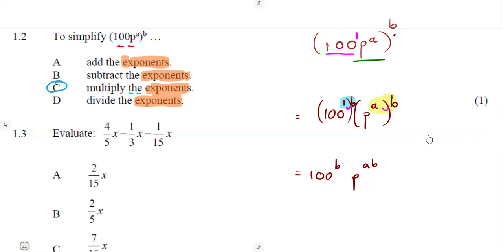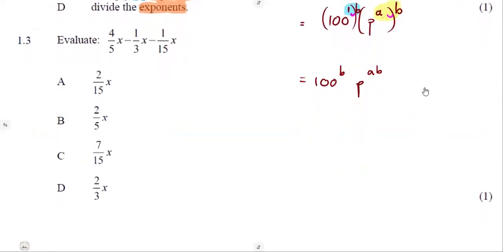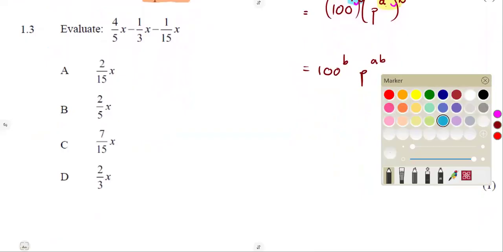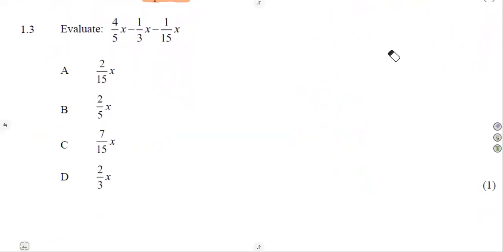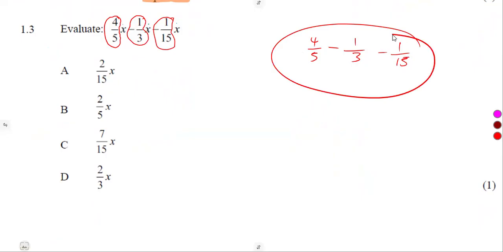Then 1.3, it's a direct question, guys. Without wasting time, we can simply see that these are like terms. And we do understand, guys, our rule when we are dealing with like terms. This is x, this is also x, this is also x. So when we are adding, subtracting, guys, you just simplify the coefficients of x. There is what here? There is a 4 over 5. What is the coefficient of x on what is following? That one is a minus. So you take it with a minus. Here we have got what? Minus 1 over 15. The question is simply asking you to simplify this.